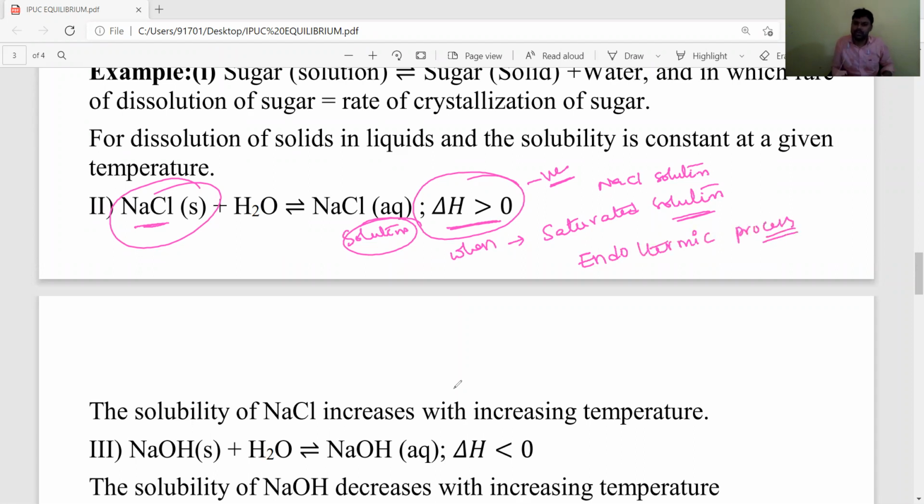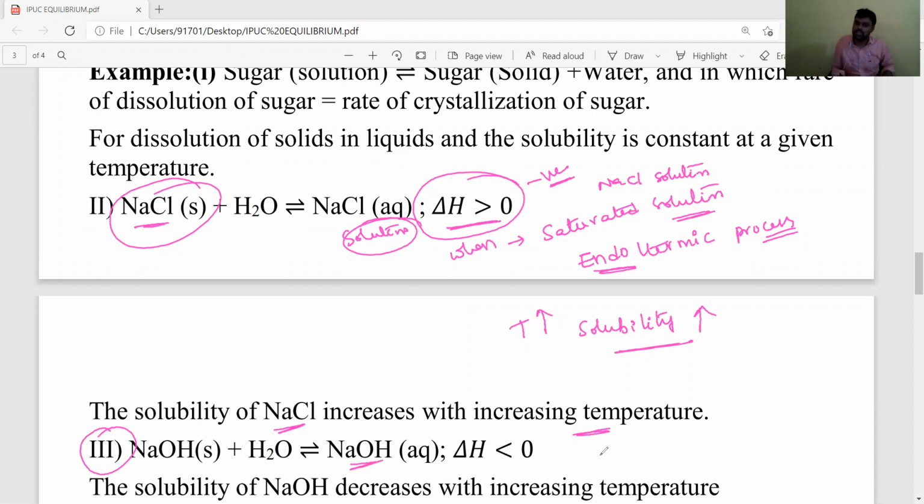So for endothermic process, the solubility of NaCl increases with increasing temperature. For endothermic process, temperature increases, solubility increases. You have to remember carefully. Temperature increases, solubility increases. Next, let's see the second example, making of NaOH solution.